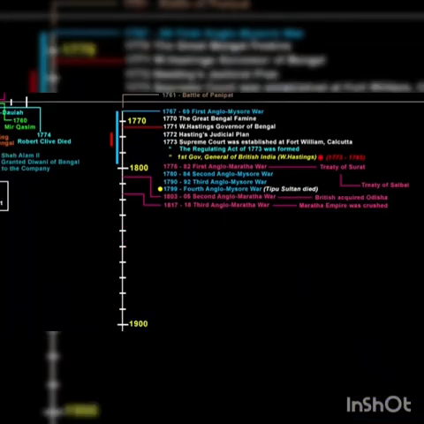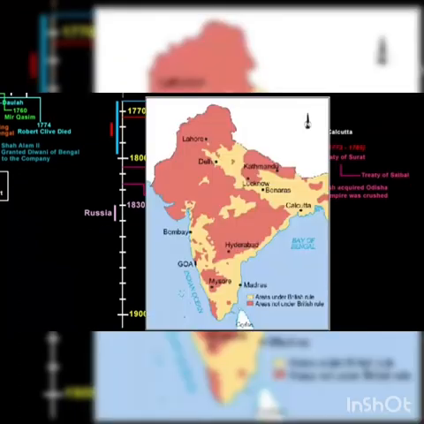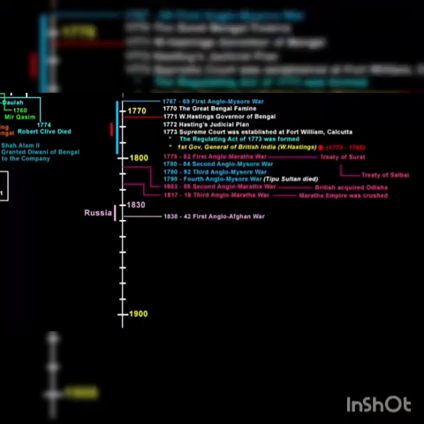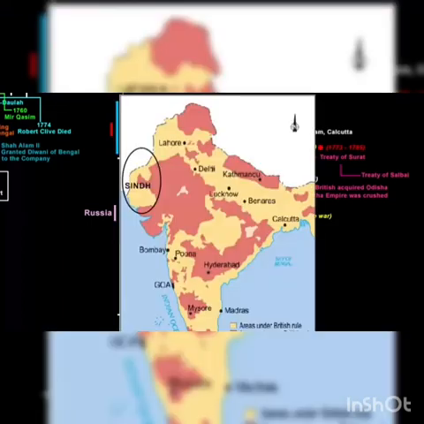In the late 1830s, the East India Company became worried about Russia. It imagined that Russia might expand across Asia and enter India from the northwest. Driven by this fear, the British now wanted to secure their control over the northwest. They fought a long war against Afghanistan under the name First Anglo-Afghan War, that was fought between 1838 and 1842. The British won the war and established indirect company rule there.